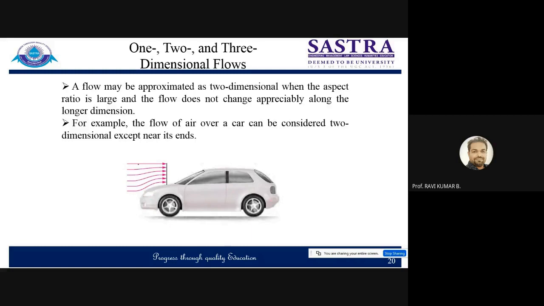If we just want to know how much air resistance there will be over an automotive car, then we can simulate that with two-dimensional flow itself. We will be focusing along the length and along the vertical direction. So flow over a car can be considered as two-dimensional flow.